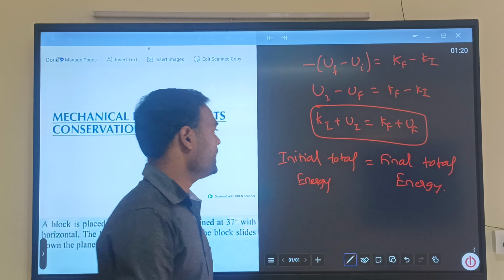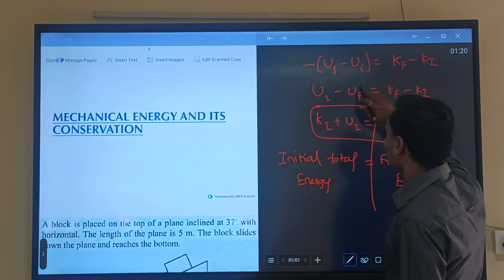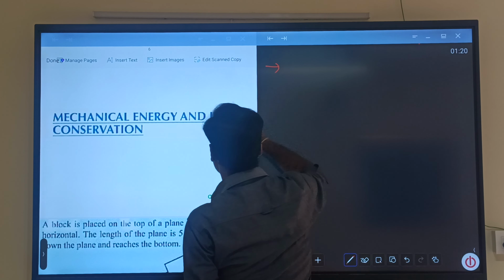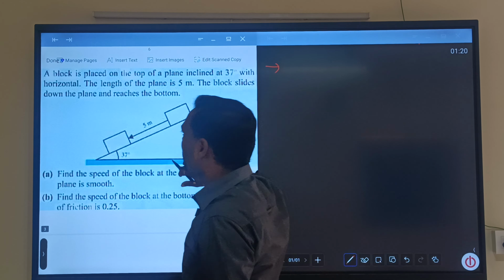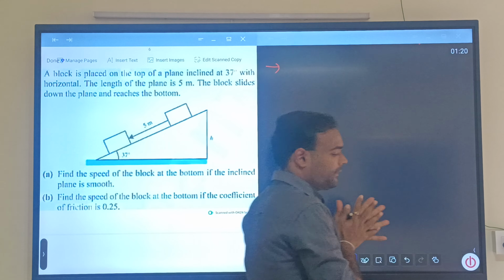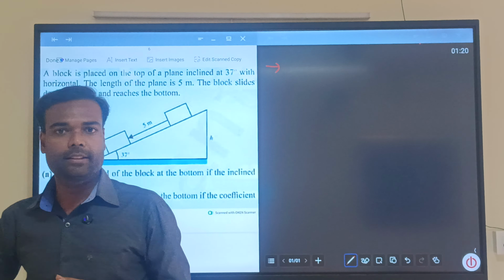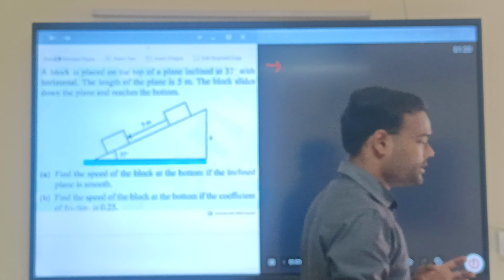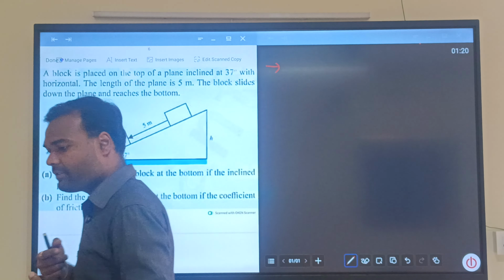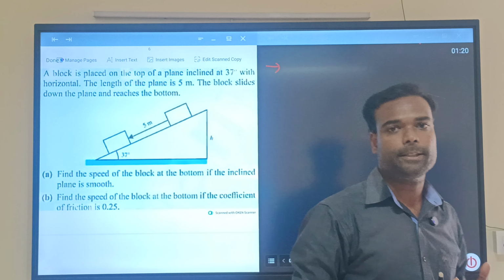I hope I am very clear from my side, right? Now let us go through some examples on this topic. Number one, a block is placed on the top of a plane inclined at 37 degrees with a horizontal. See here, I am discussing not formula oriented questions. I am discussing logic oriented questions and difficult questions, which, if you practice these questions regularly, make you more comfortable in understanding the subject, right?